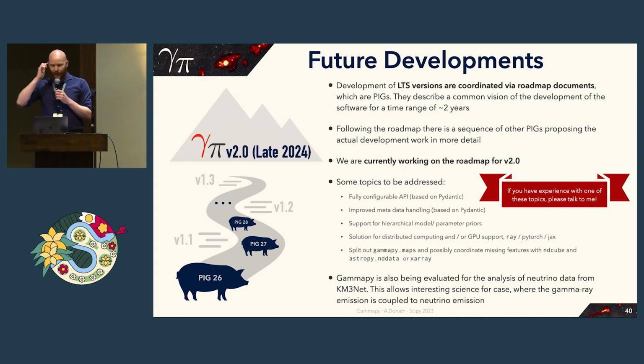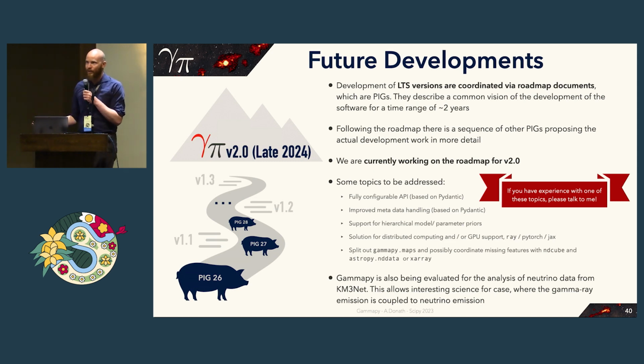So, outlook and summary. We have some future developments to do. The development of LTS versions is coordinated via roadmap documents, which are again PIGs. Now we are planning the roadmap for version 2.0. Some topics that we have to address are a fully configurable API, which we plan to do via Pydantic, and improved metadata handling. Also, again via Pydantic, support for a hierarchical model and parameter priors, and finding a solution to support distributed computing and GPU support.